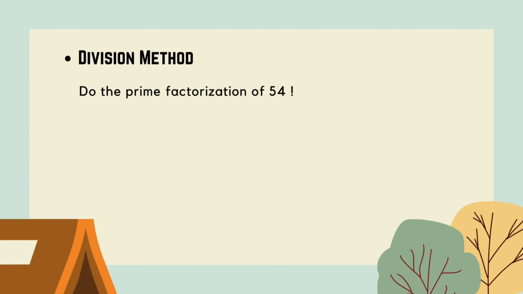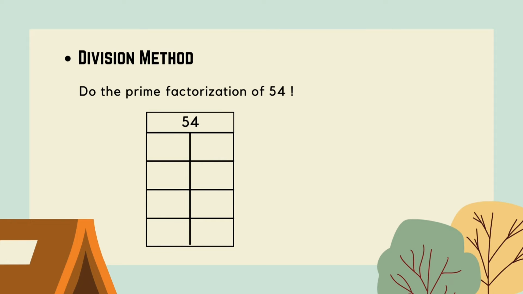The second way is the division method. Here we use the same question to make sure that the answer will be the same. The working principle is the same as the factor tree method. The difference is here: in the division method, the result or the last remaining number must be 1.